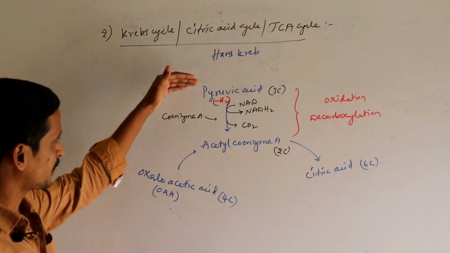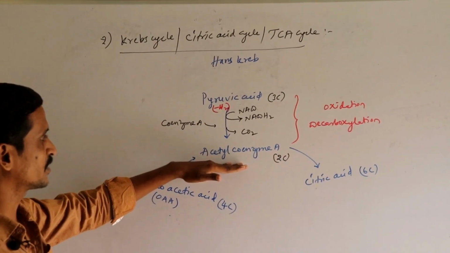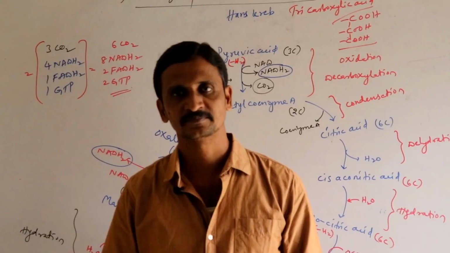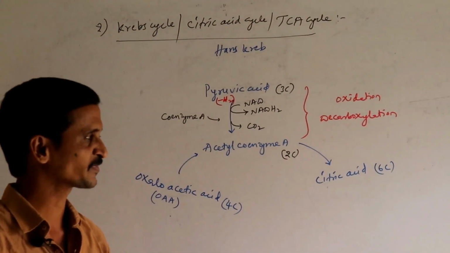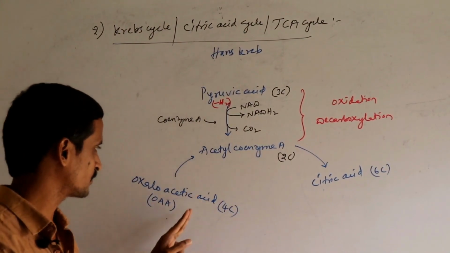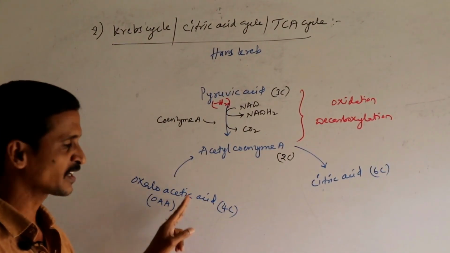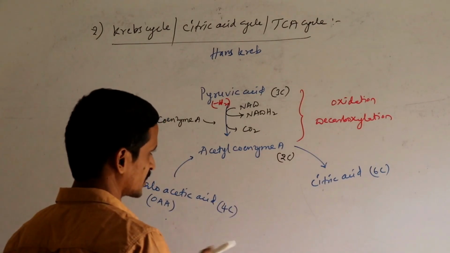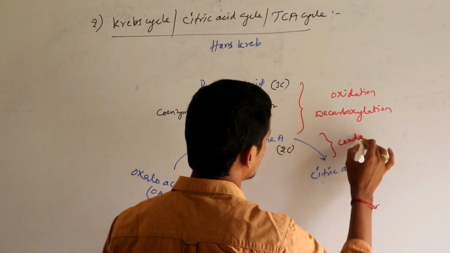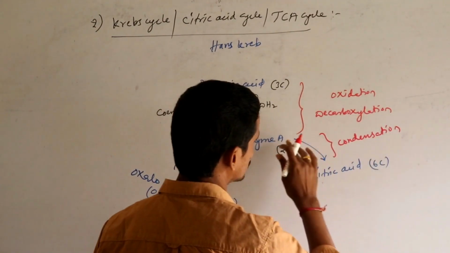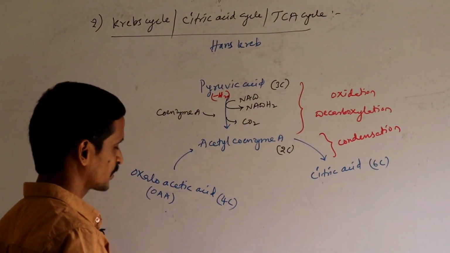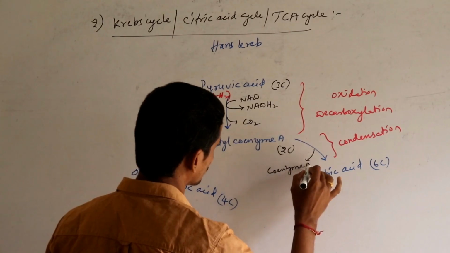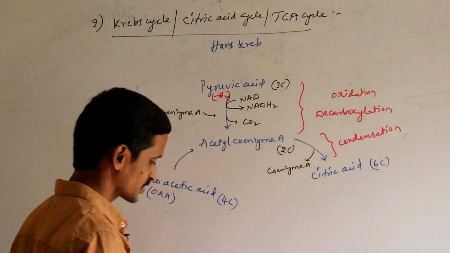Why? Because when pyruvic acid is converted to form as acetyl coenzyme A, a 2-carbon compound cannot undergo those many reactions to form more number of energy rich substances. So that is the reason why it will take the help of a 4-carbon compound, that is oxaloacetic acid. Oxaloacetic acid combines with acetyl coenzyme A. So these two are condensed, combined together and leads to the formation of citric acid. So this step is called condensation. So during this process, coenzyme A is released outside again. Coenzyme A is released and the remaining compound is called citric acid.